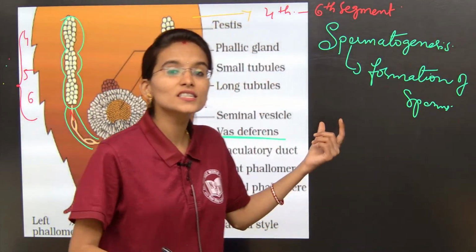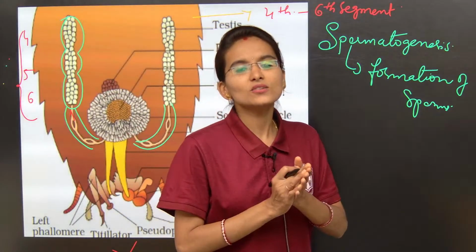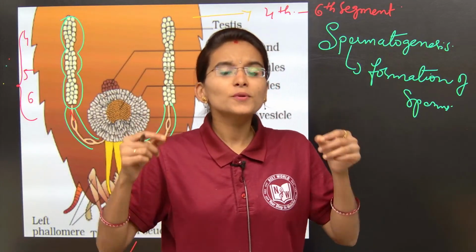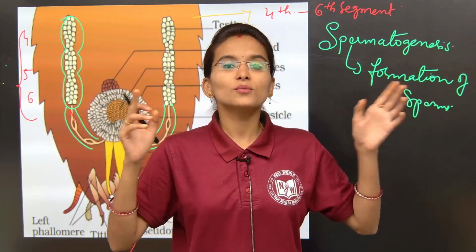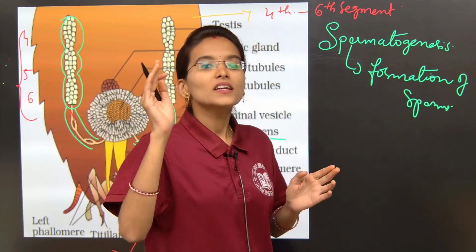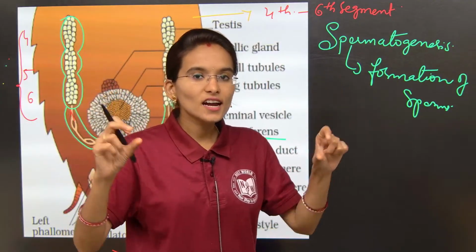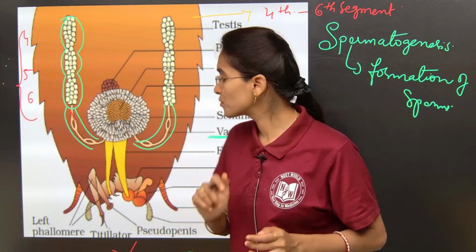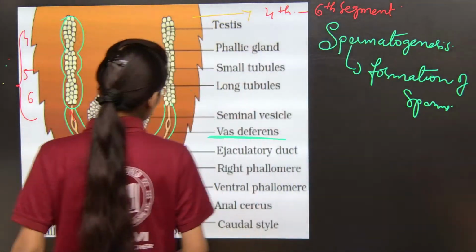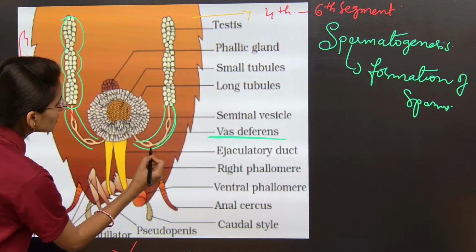It is called the vas deferens. Vas deferens is nothing but the tubular structures which arise from each testis, and both the vas deferentia will join to form the ejaculatory duct. Can you see these tubular structures?